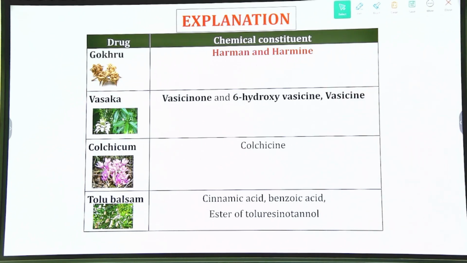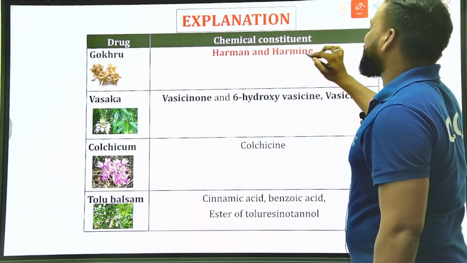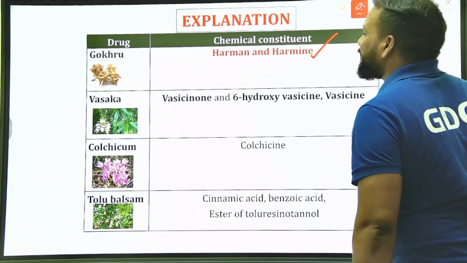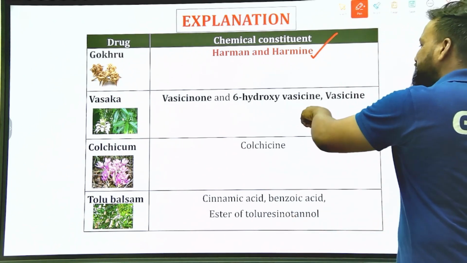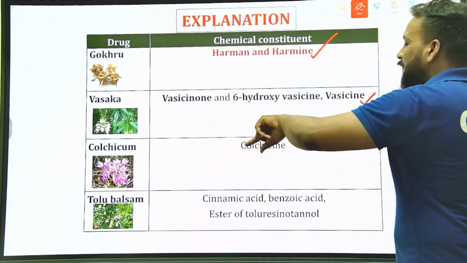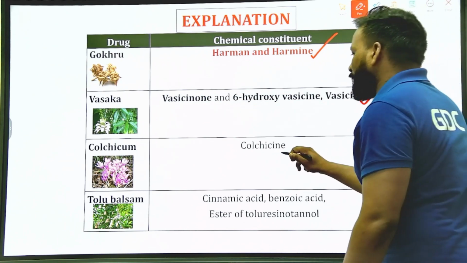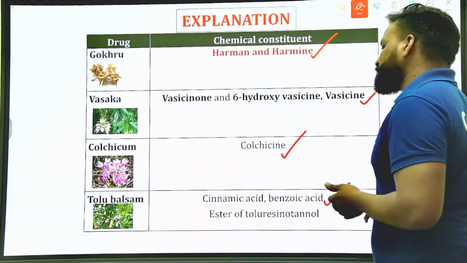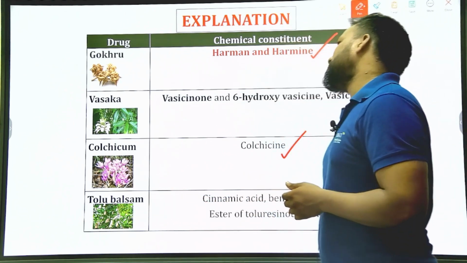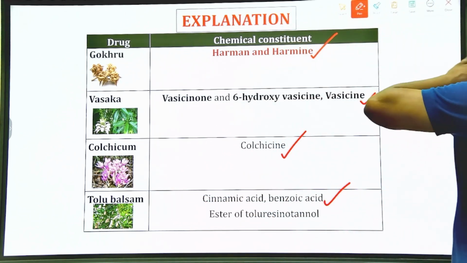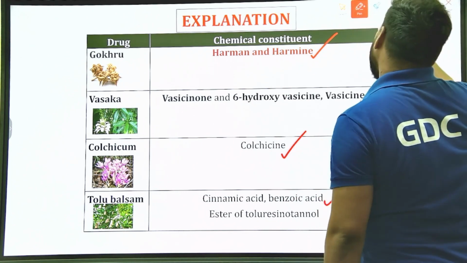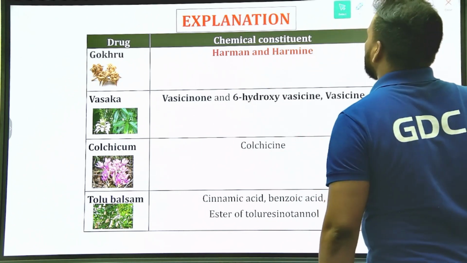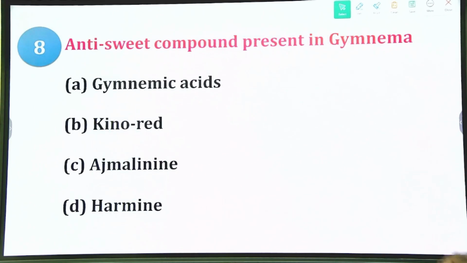Gokhru has chemical constituents like Harmane and Harmine. 6-hydroxyvasicine and vasicine are obtained from Vasaka. Colchicine is obtained from colchicum, whereas benzoic acid is obtained from tolu balsam. That's the reason Gokhru has Harmane and Harmine as its chief constituents. Clear? Moving to the next question.